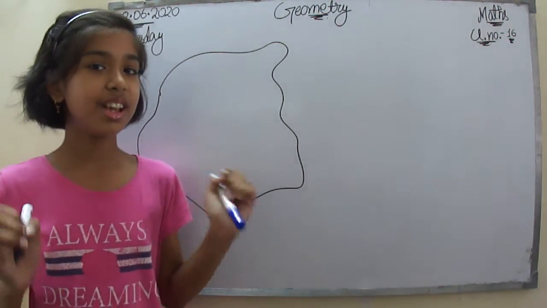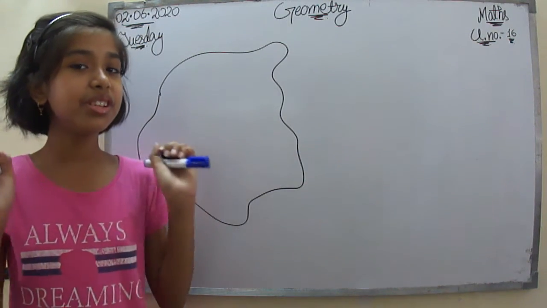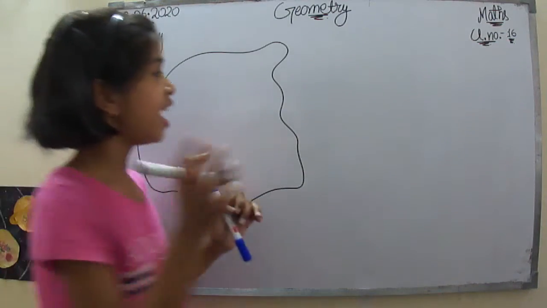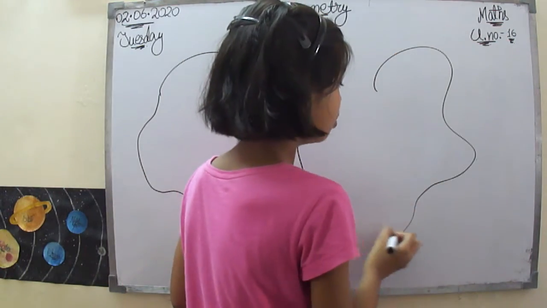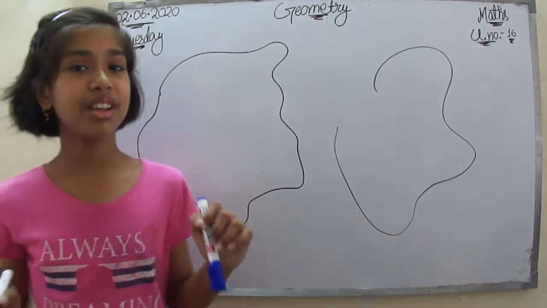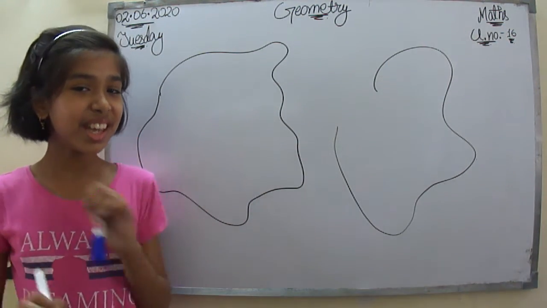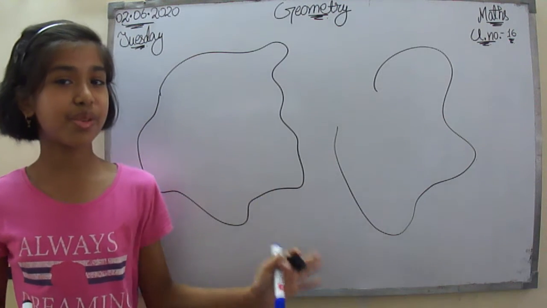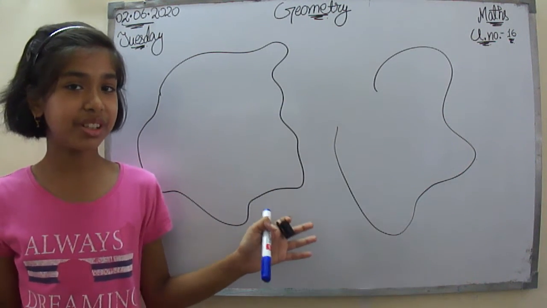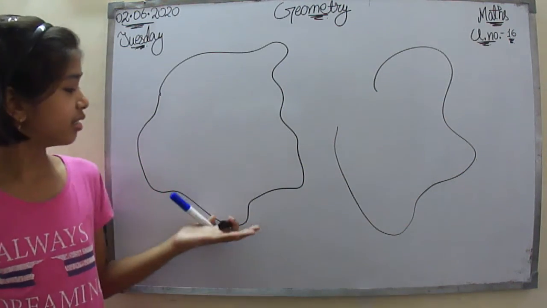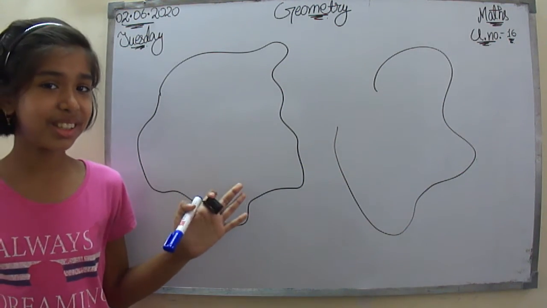And now we have a question that we have to describe something. We have to tell something about this shape and about this shape. What can we tell about these shapes? Can we tell that this is a circle or a square or any polygon or a quadrilateral? No, it is a curve, right?